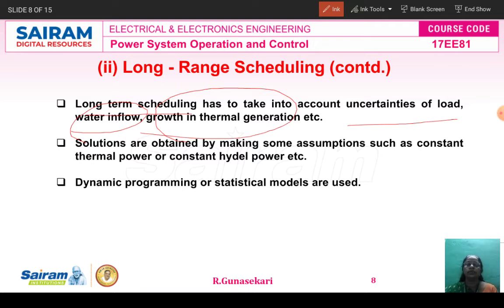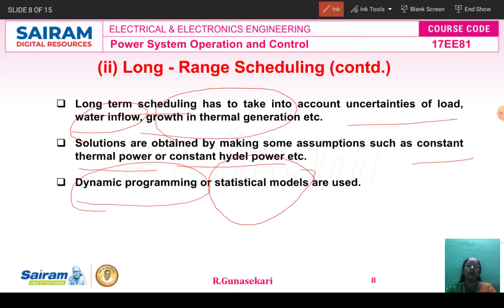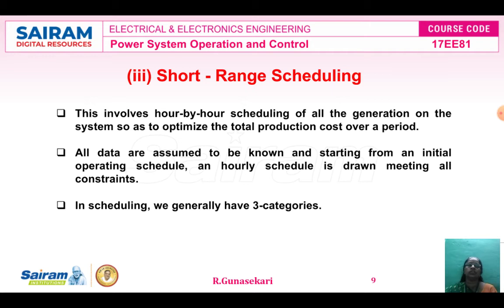Then the solution for long range scheduling is obtained by making some assumption, that is constant thermal power or constant hydel power. Based on this only we get the solution for the long range scheduling. And what types of models are used in long range scheduling? The dynamic programming method, and another one is static models. The dynamic programming method we already studied in module 1, in the unit commitment chapter. Now we study the short range scheduling.